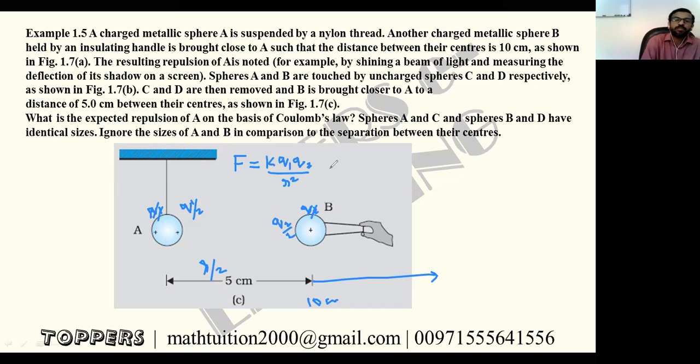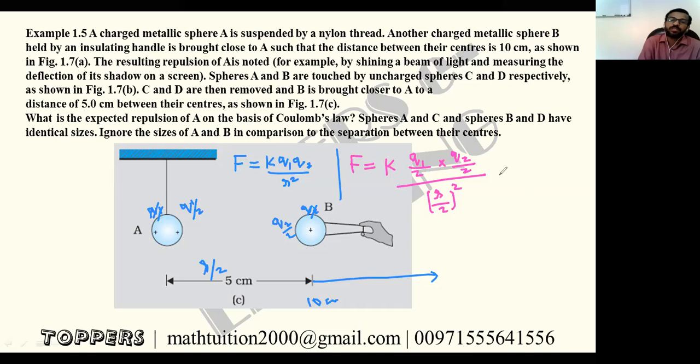So what will be the new force of repulsion? F equals K into half of Q1, into half of Q2, divided by half of R, whole square.